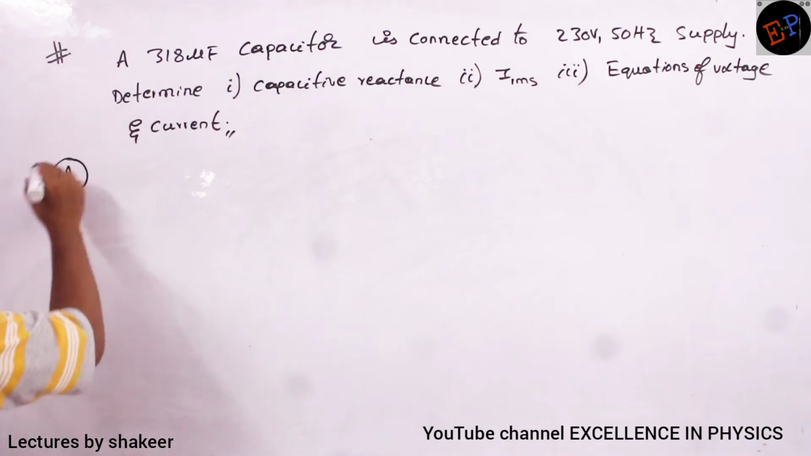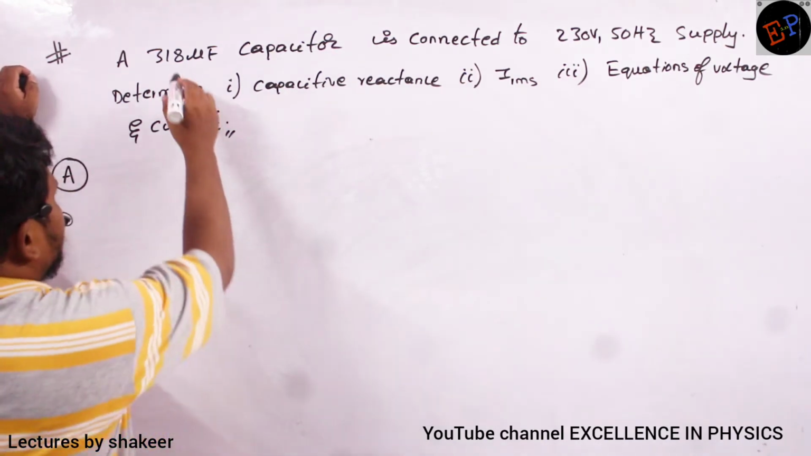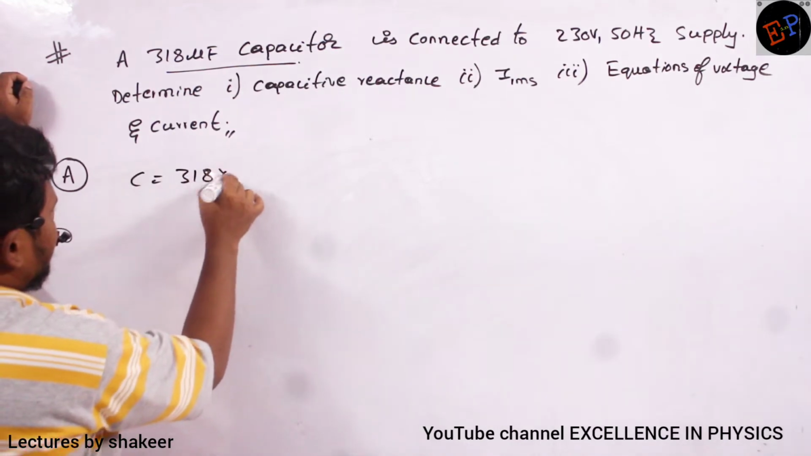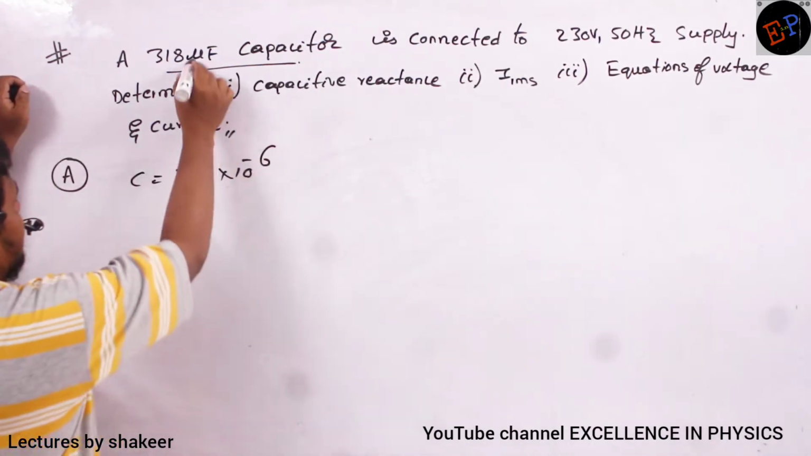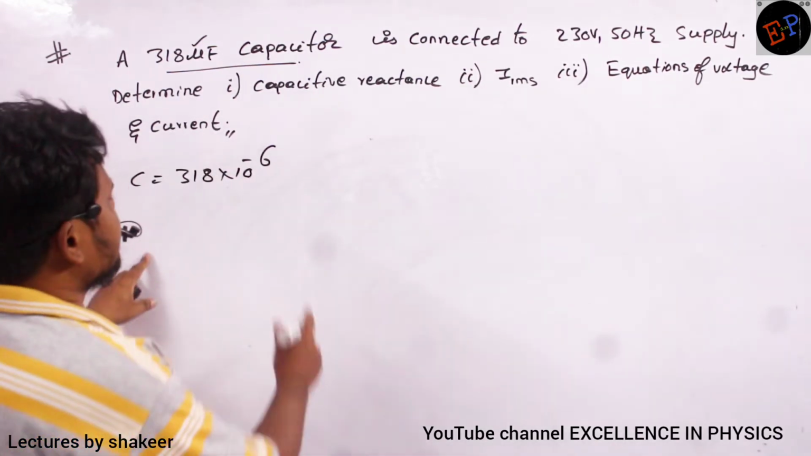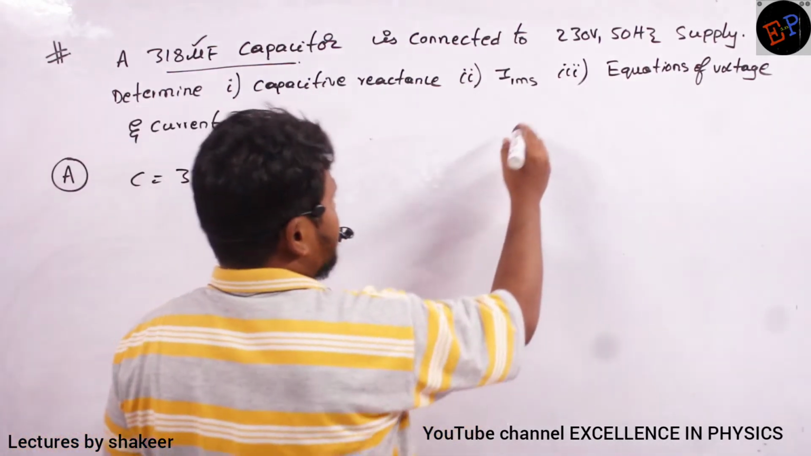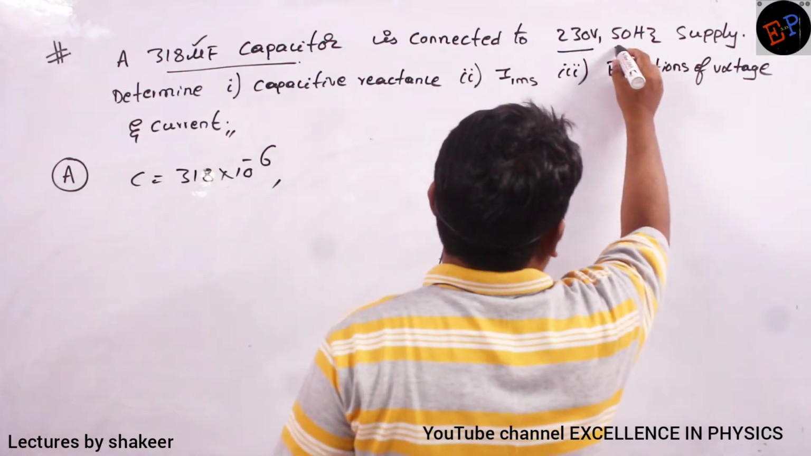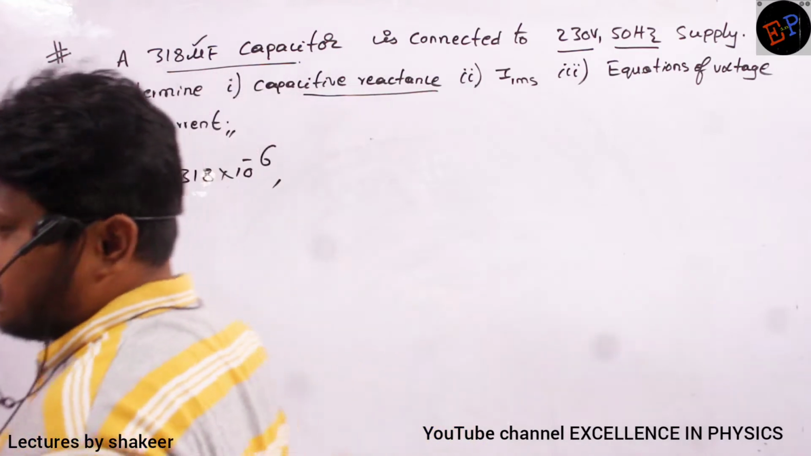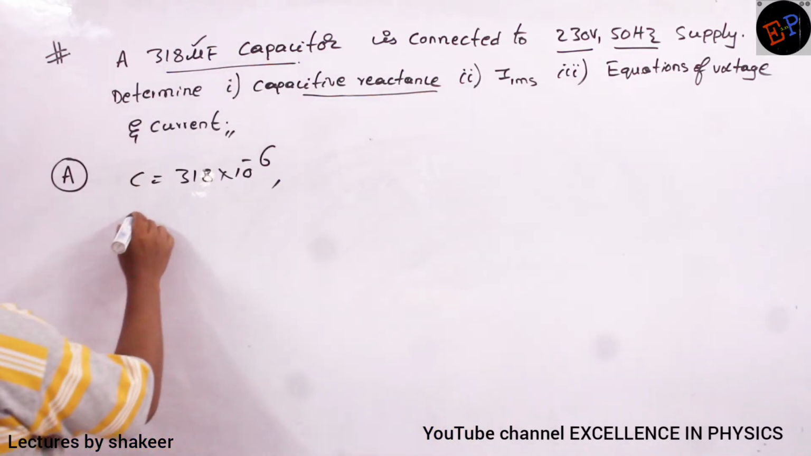So this is the question. A 318 microfarad capacitor. So capacitance is how much? 318 into 10 power minus 6. Micro means 10 power minus 6. Clear? So it is connected to a supply. What is the supply voltage? 230 V, frequency is 50 hertz. Then we are supposed to calculate capacitive reactance. What is meant by capacitive reactance?